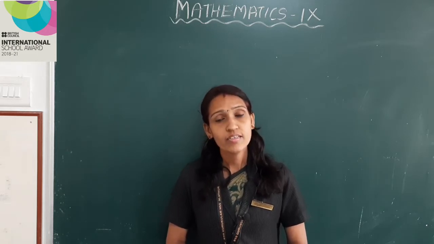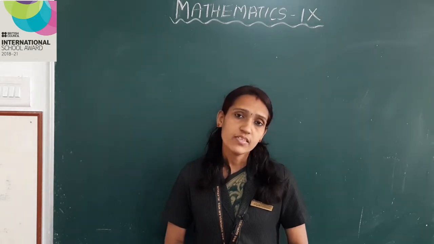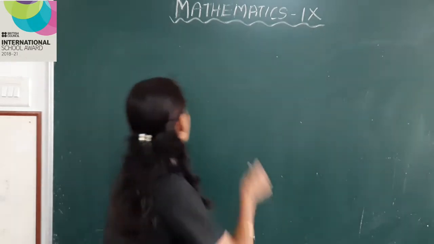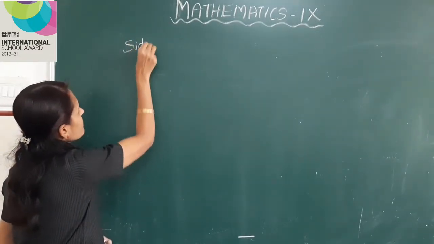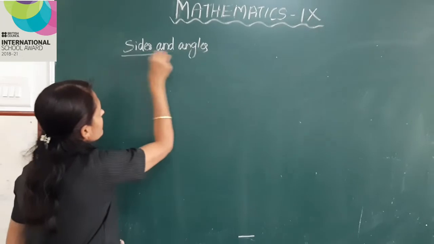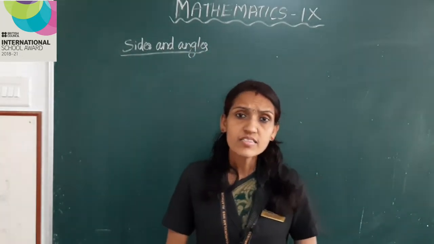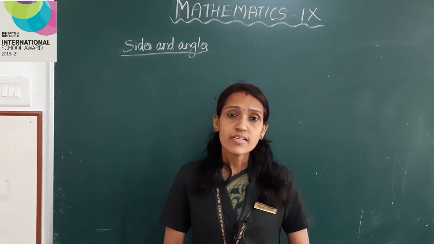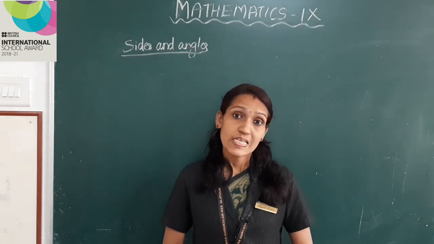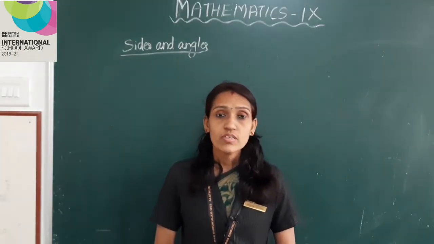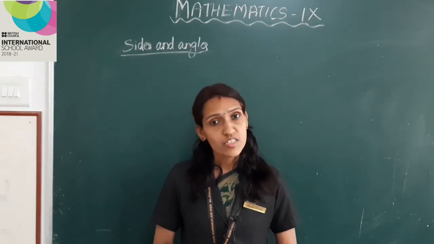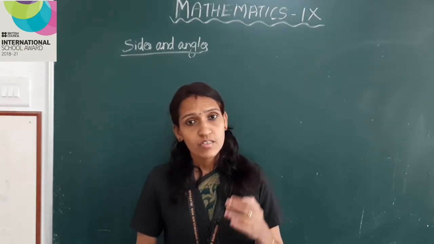Okay, today let us continue with our chapter Similar Triangles. The next topic is sides and angles. In the last class, we have seen that in triangles of the same angles, the sides are scaled by the same factor, isn't it? If so, if the sides are enlarged or shrinked by the same factor, would the angles remain the same? Let us see.